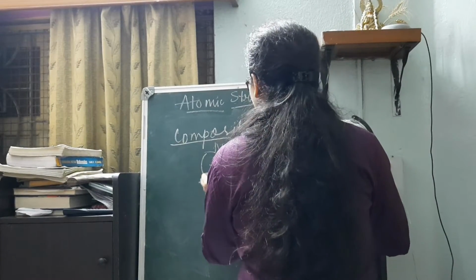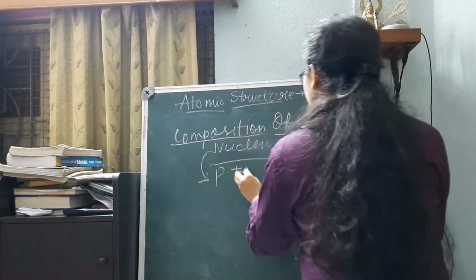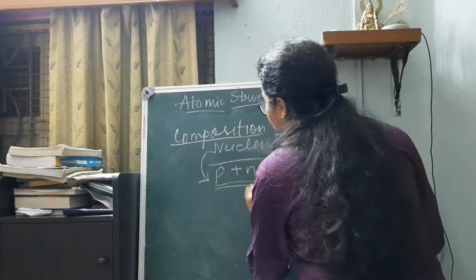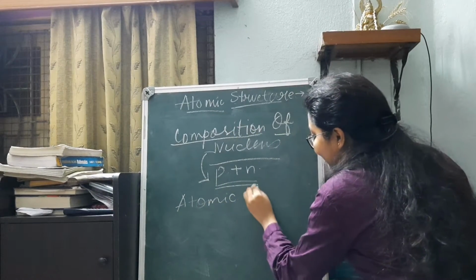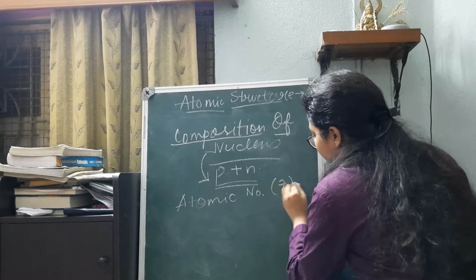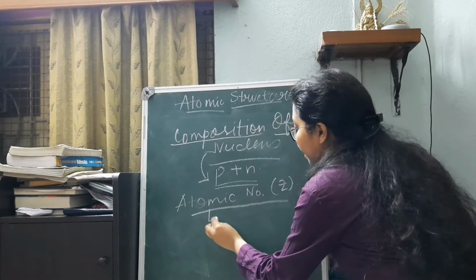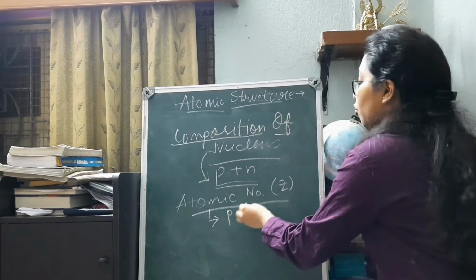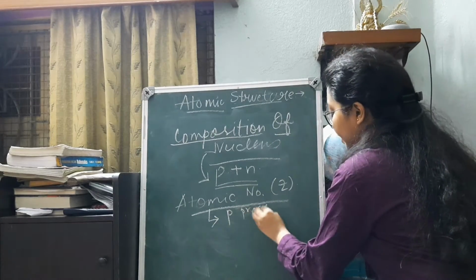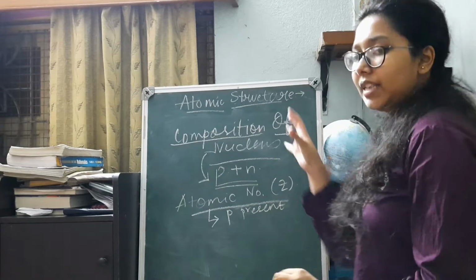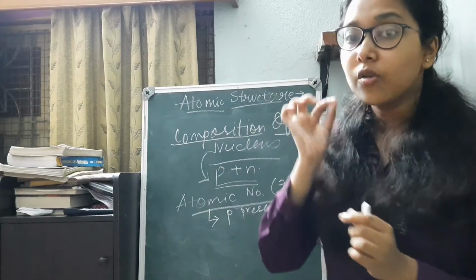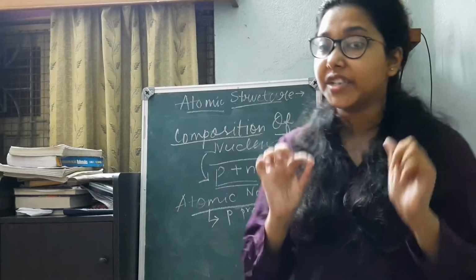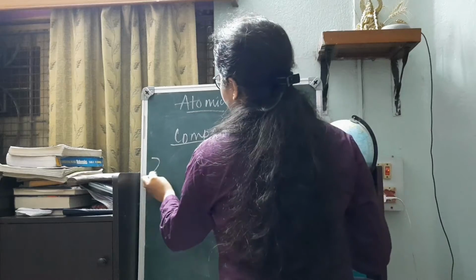Now, moving to the composition of the nucleus, it basically consists of the protons and the neutrons. Now, the atomic number is denoted as Z. The atomic number is nothing but the total number of protons that are present in the nucleus of an atom. So, how to find out the value of the atomic number or Z? It is nothing but P.